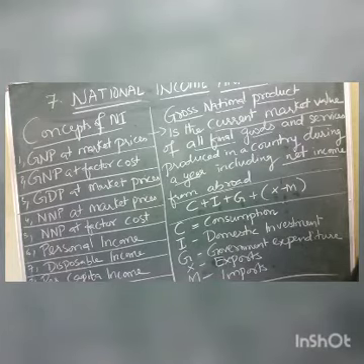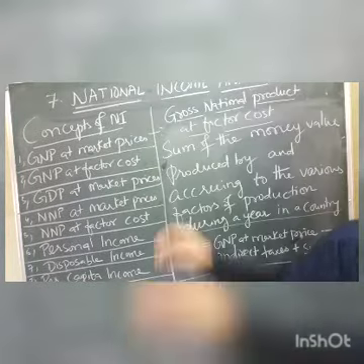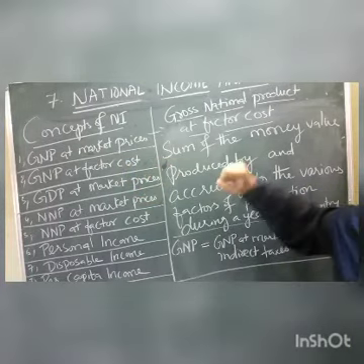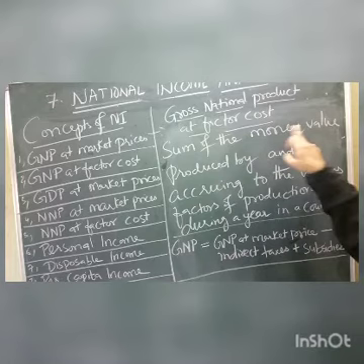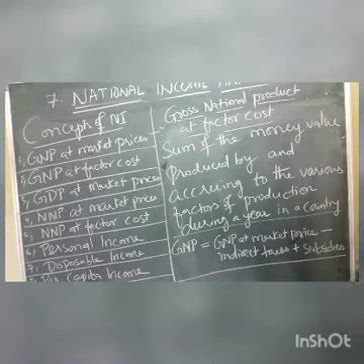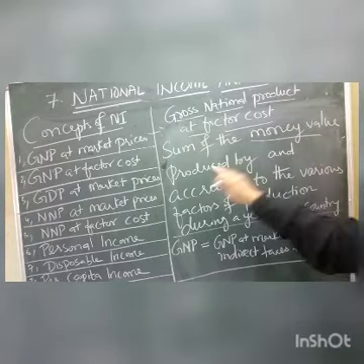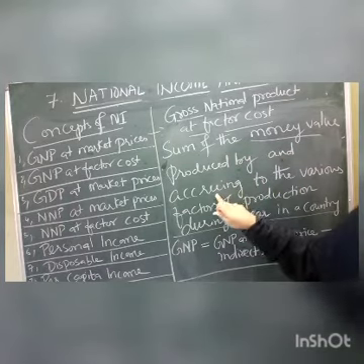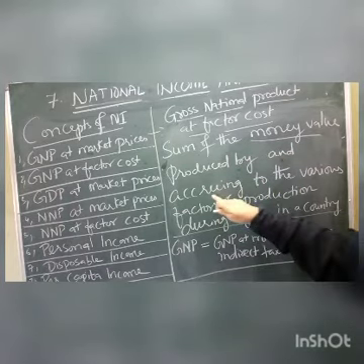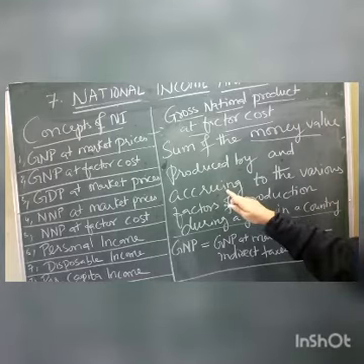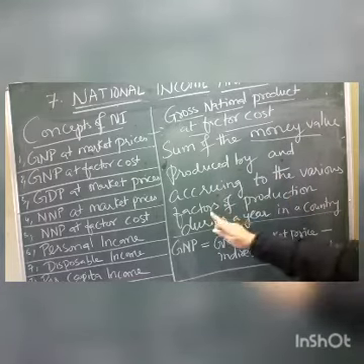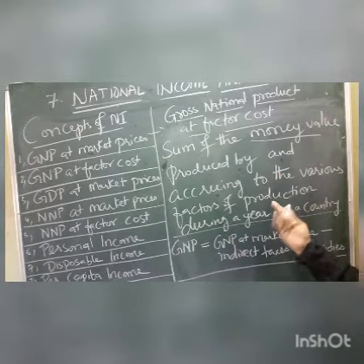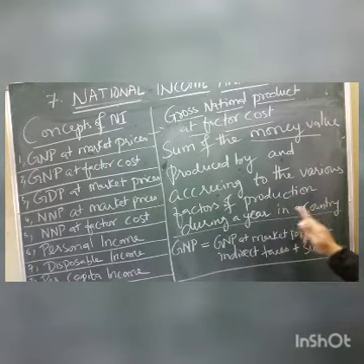GNP at factor cost. Now, children, the next one is GNP at factor cost. What is GNP at factor cost? The sum of money value produced by and accruing, meaning given as addition, to the various factors of production: land, labor, capital, organization during a year in a country.